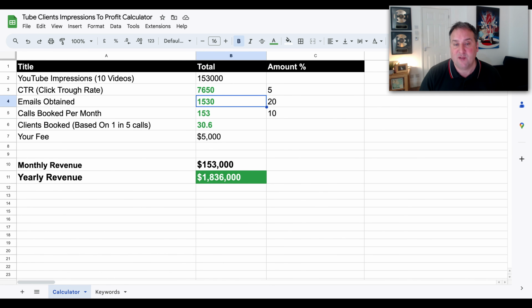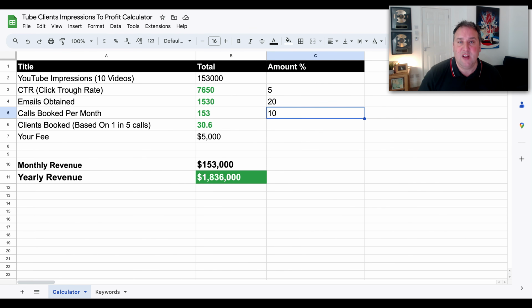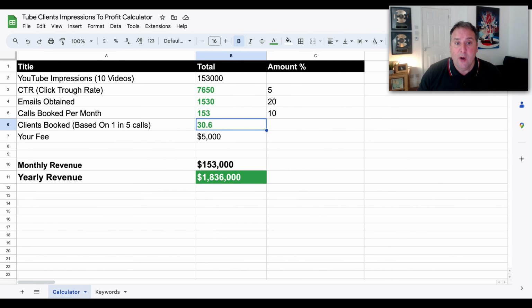So about 1,530 new leads per month, which is really cool, right? Now, if 10% of those new leads decide to actually book a call with us, so maybe we offer them a free strategy session or something like that, that's 153. And if 1 in 5 of those actually book a call with us, that's 30 people booking, actually hired as a client. Now, you may only want to work with 2, 3, or 4, but you can see that you're already stacking up the numbers.